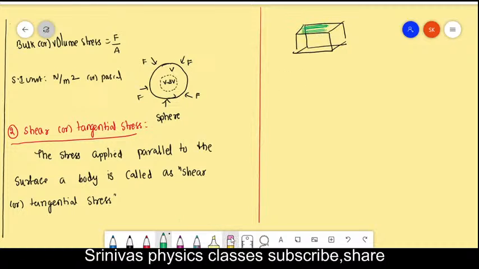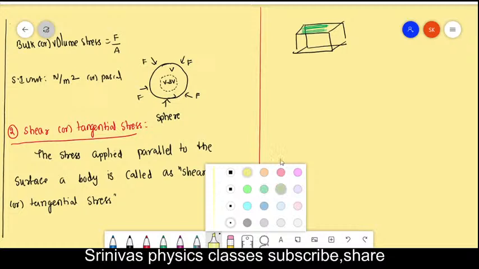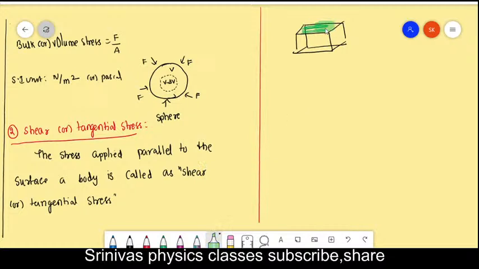If you apply the force on this surface like this, then what happens? This force acts on this surface area. Now, this force is not perpendicular to the surface. This force is parallel to the surface. Then that is called the shear or tangential stress.